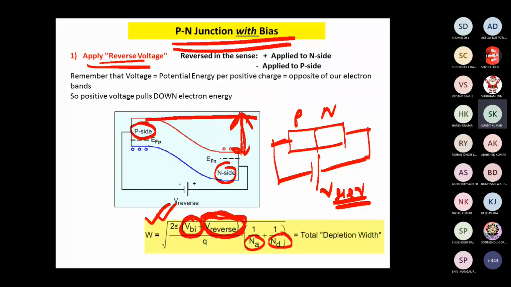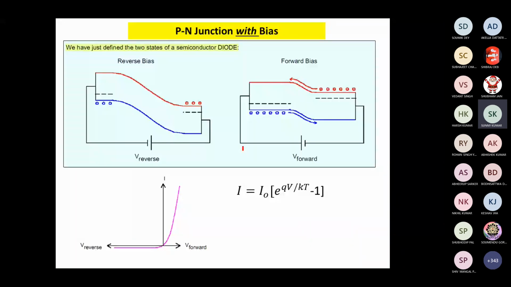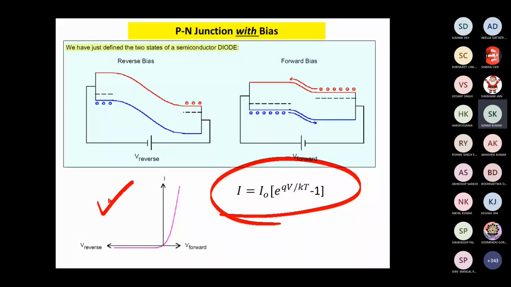And then this is the diode equation, which you already know. Sir, what is EFP and EFN? What does F stand for in the previous slide?